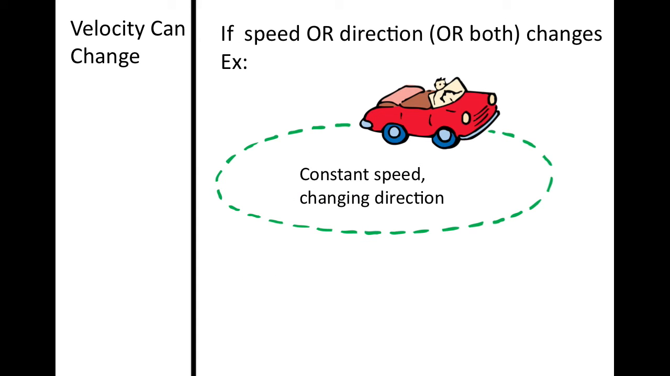Now, velocity can change. If speed or direction or both change, then velocity changes. So back to our example of a car that is driving in a circle. Its speed is constant. Its direction is changing. Therefore, it's experiencing a change in velocity.